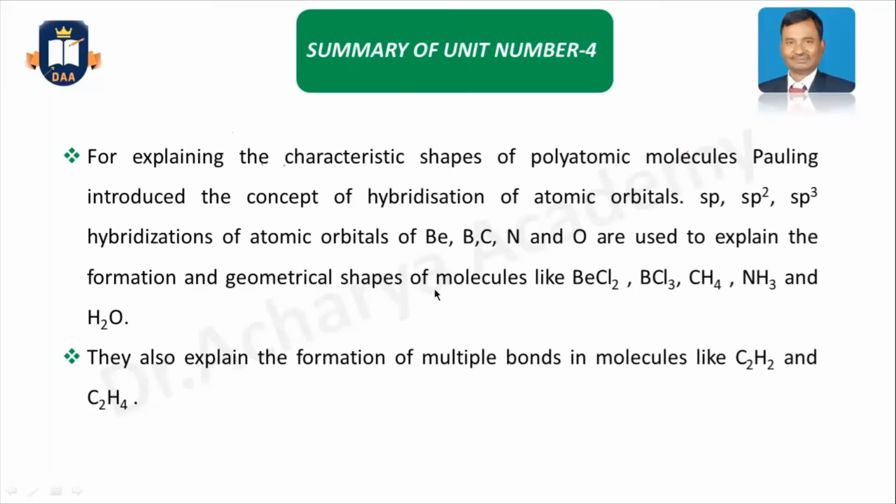And with this hybridization, you can also explain the formation of multiple bonds in acetylene and ethylene.